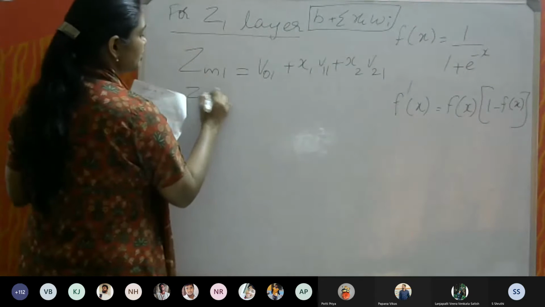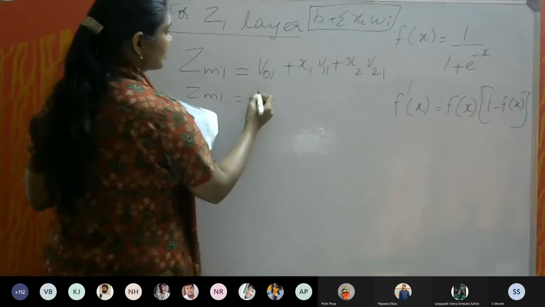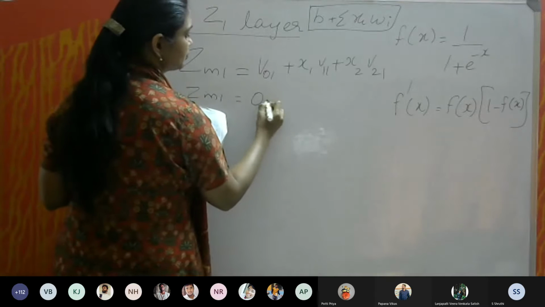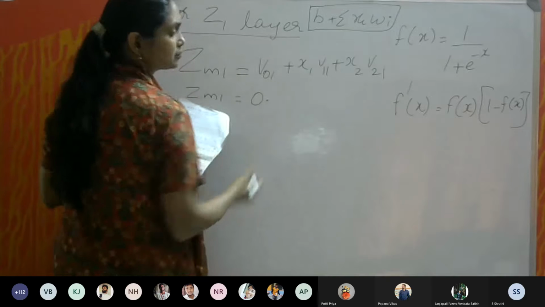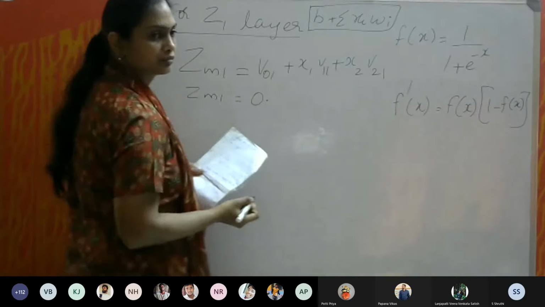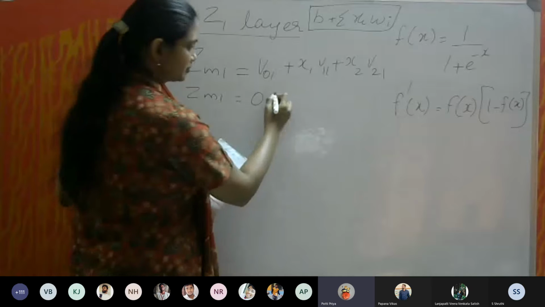And Z in 1 is equal to, what is V01 value? 0.3.